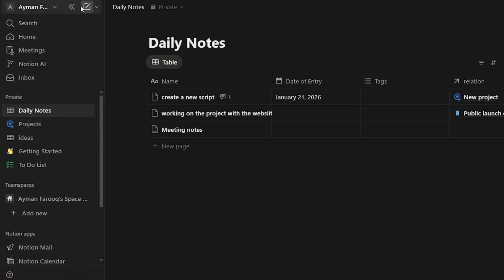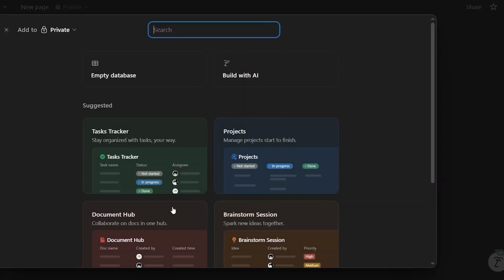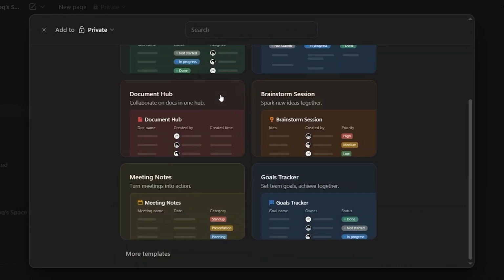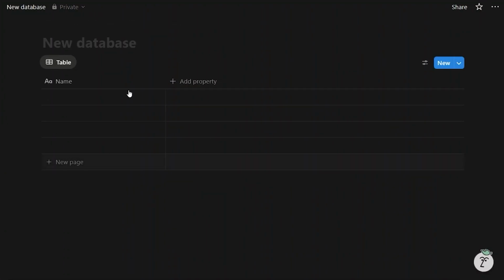Even when you click on creating a new note or a new page, it is going to give you suggestions to start with an AI note taker. Ask AI to prompt it for you and generate the whole page for you, where you can refine and edit the details later, or even a database, a form, give you templates. Let's click on database and you can see it's going to give you a structured suggestion even here. You can start with an empty database, but even this is going to be structured.